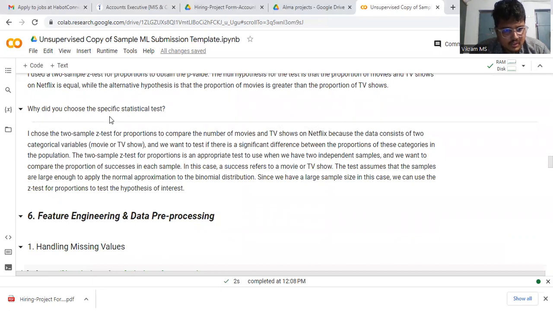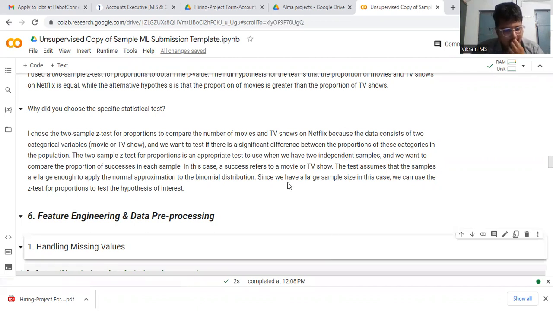Why did you choose this specific statistical test? By choosing this test, we compare the properties of the number of movies and TV shows on Netflix, because the data is categorical. The movie and TV shows figures show a sensible difference between the properties of the categorical data, and given the large sample size, we use this test for the properties.